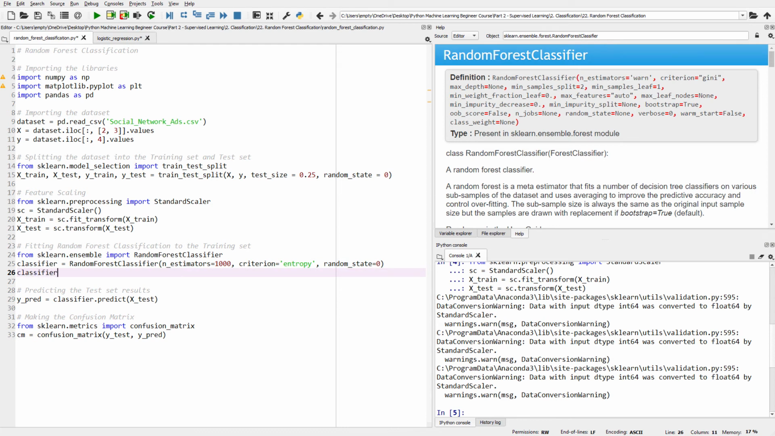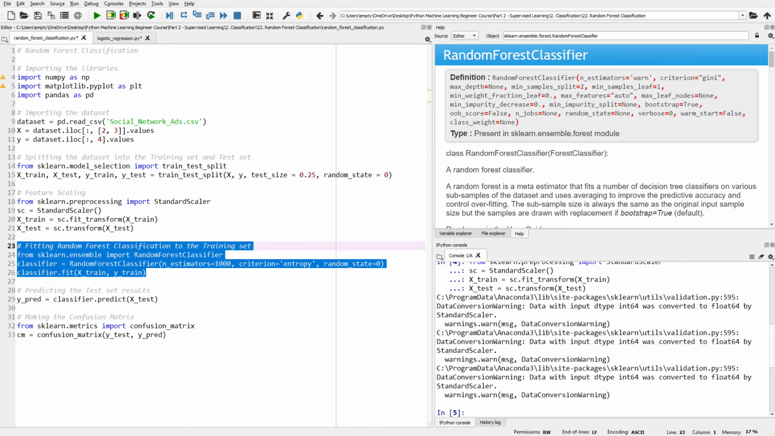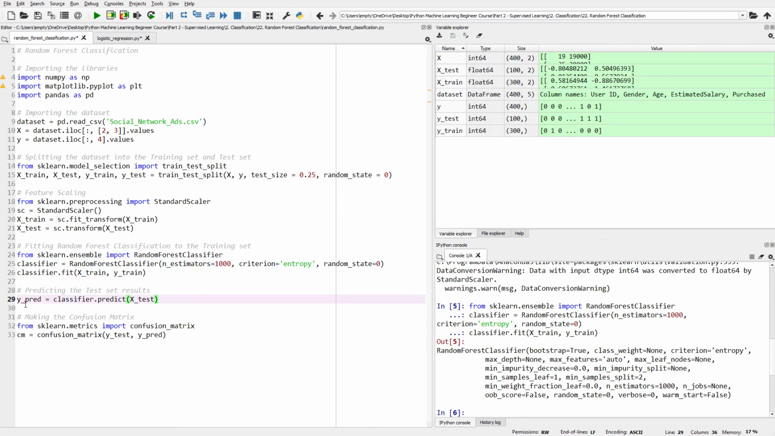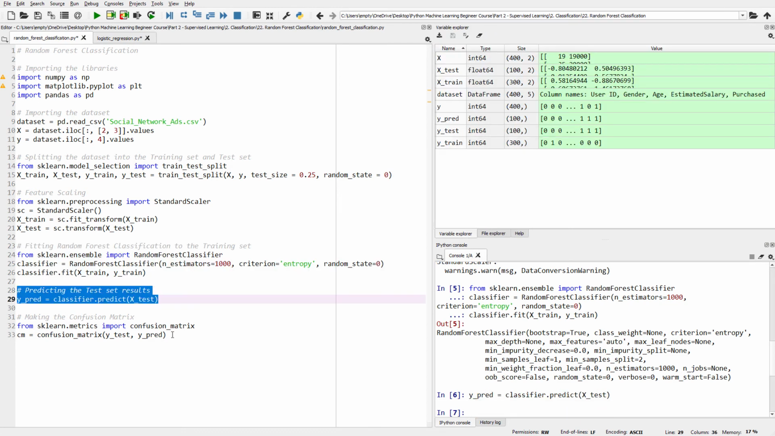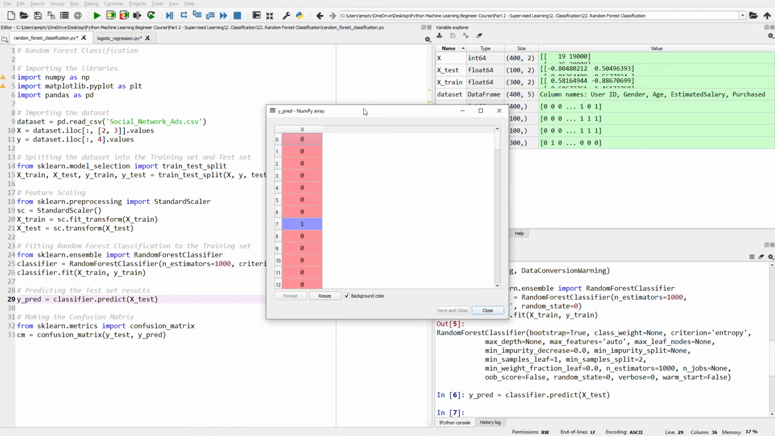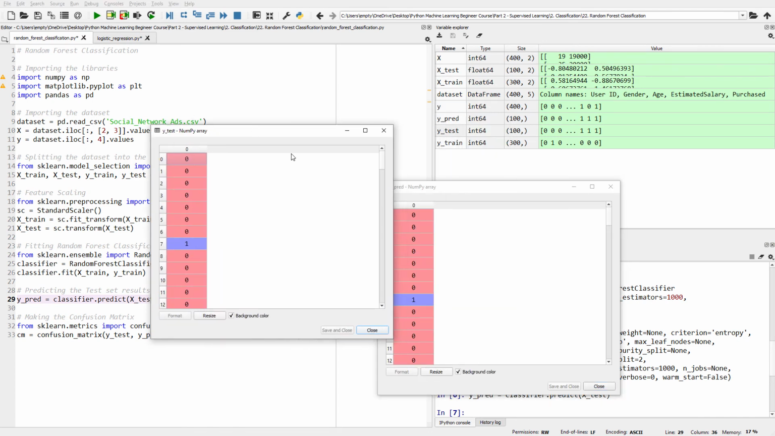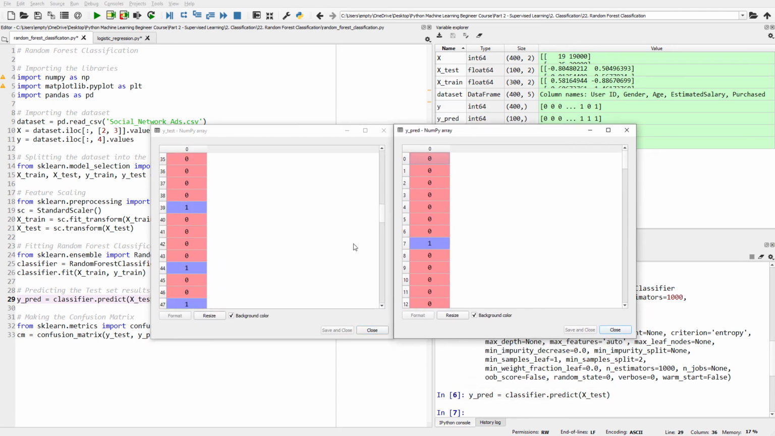Now we are going to fit our classifier to the training set by typing classifier.fit and in parentheses we pass X_train and y_train. Now it's time to predict our test set results. Just run these lines of code and go to the variable explorer and open our y_test and y_pred values. So in the left side we have our y_test, that is the actual values of our purchased column, and in the right side we have y_pred values that are actually predicted by our random forest classifier.